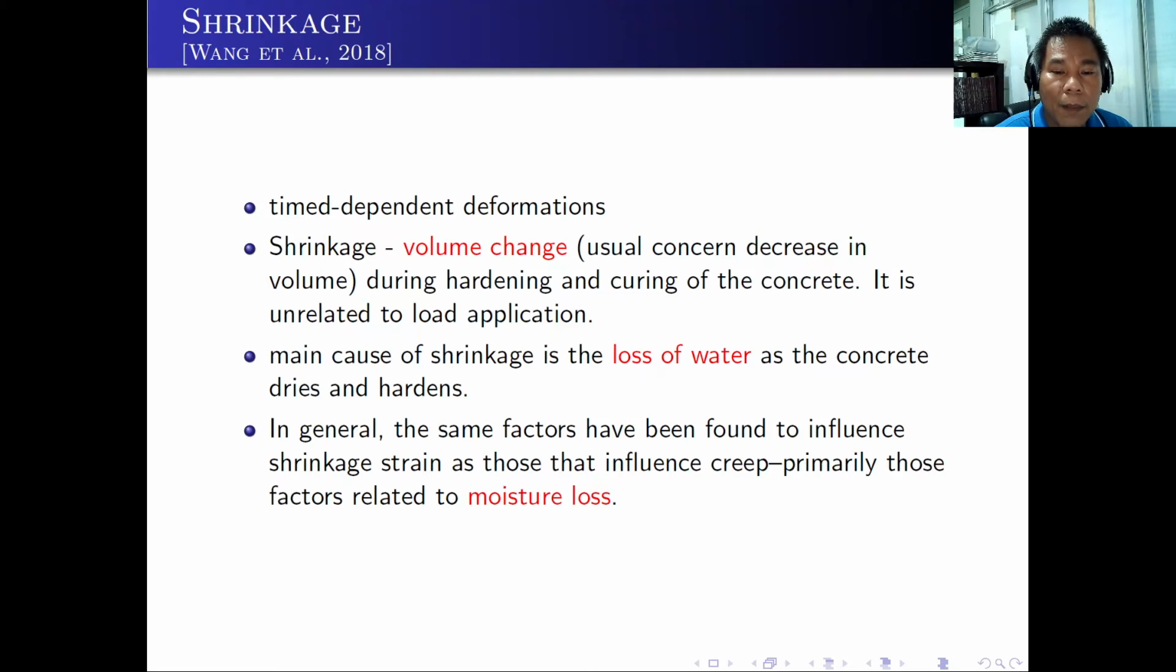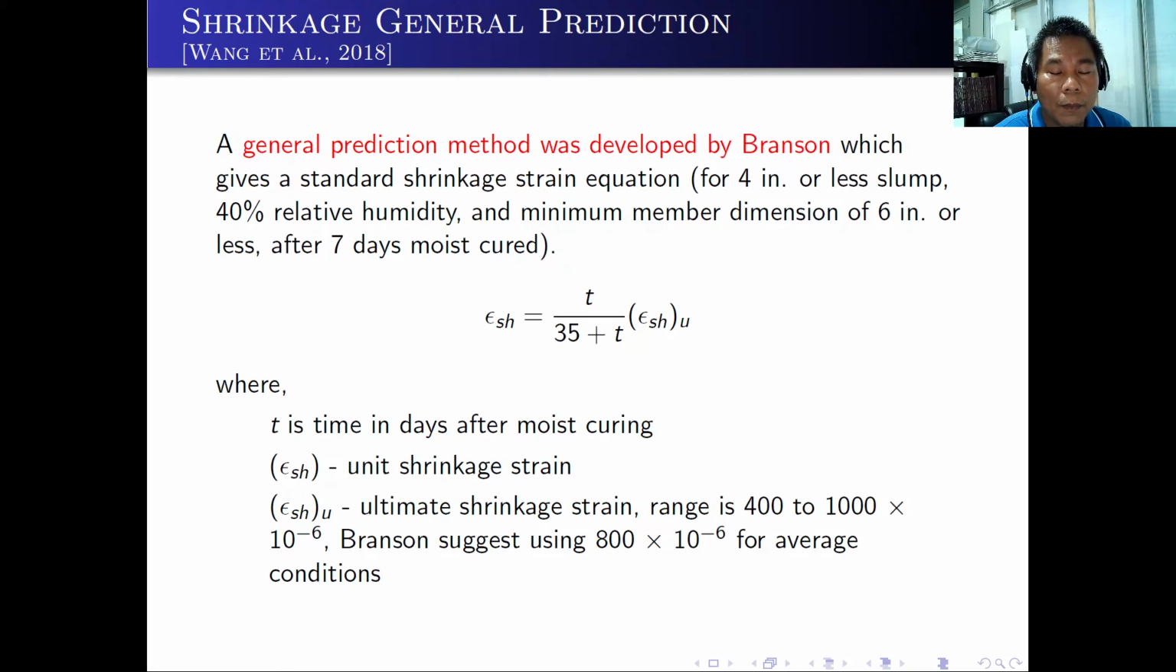In general, the same factors have been found to influence shrinkage strain as those that influence creep, primarily those factors related to moisture loss. Also, Branson developed a general prediction for shrinkage. Again, with the standard shrinkage strain equation, we use the standard condition that is 4 inches or less slump, 40% relative humidity, and minimum member dimension of 6 inches or less, and after 7 days, moist cure.